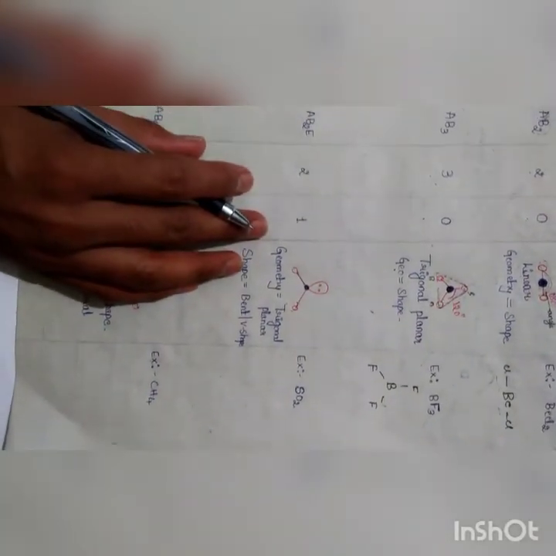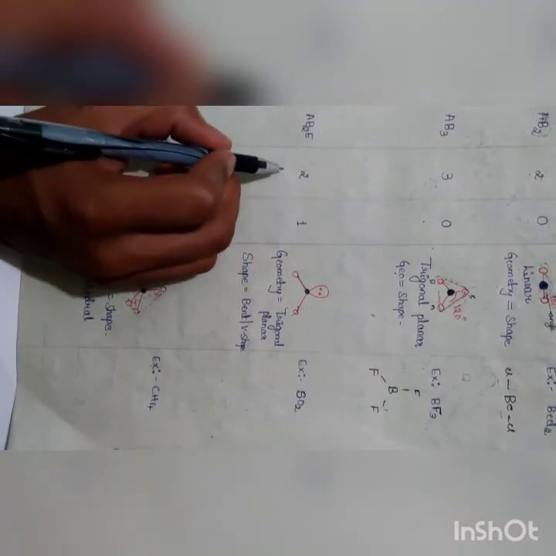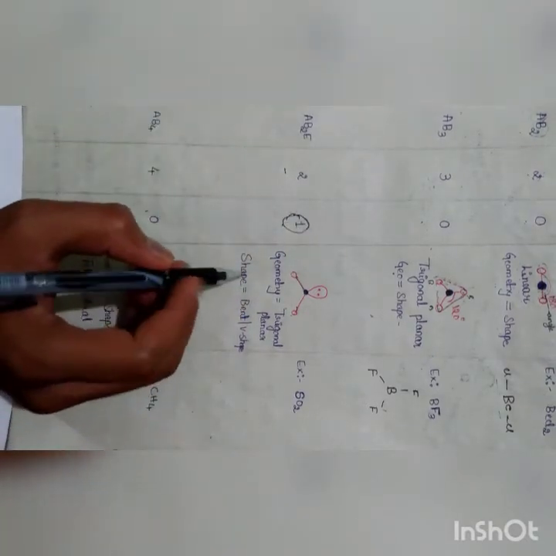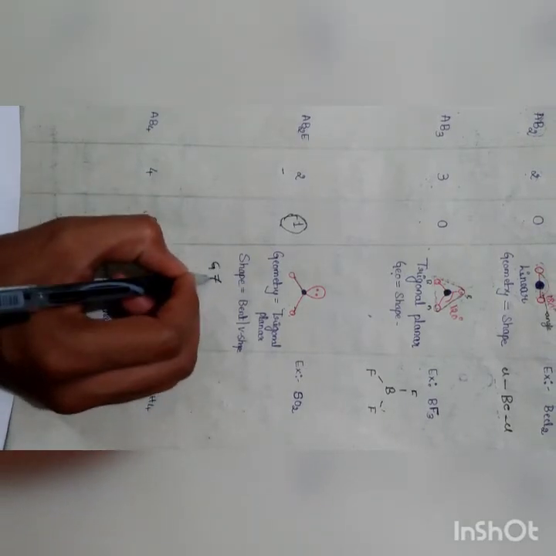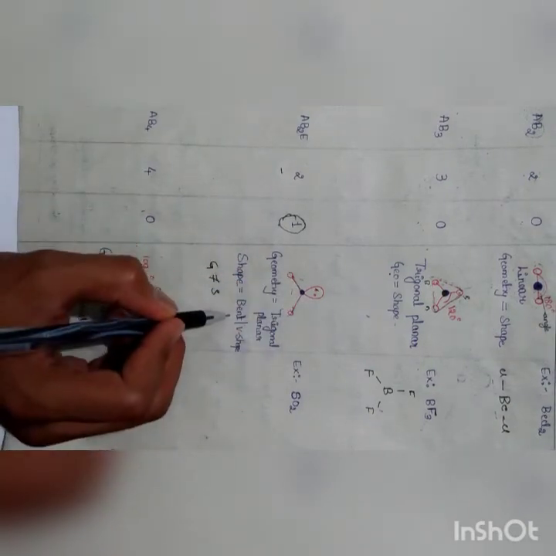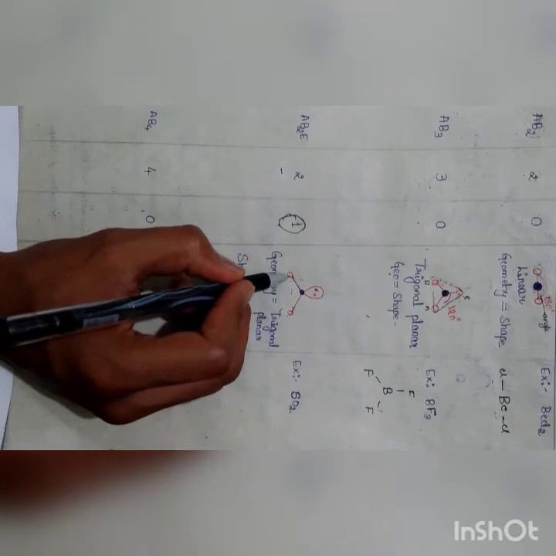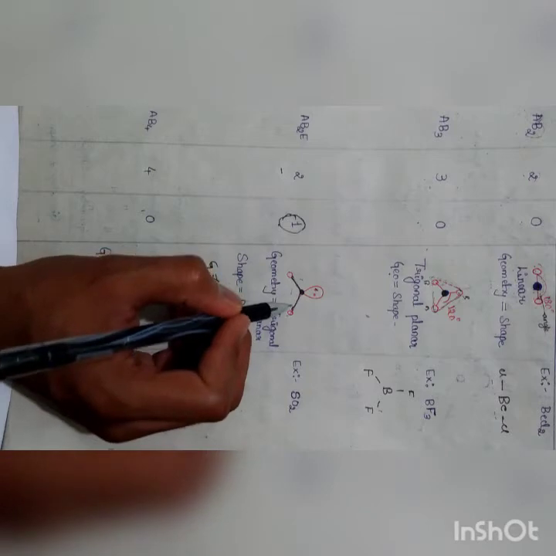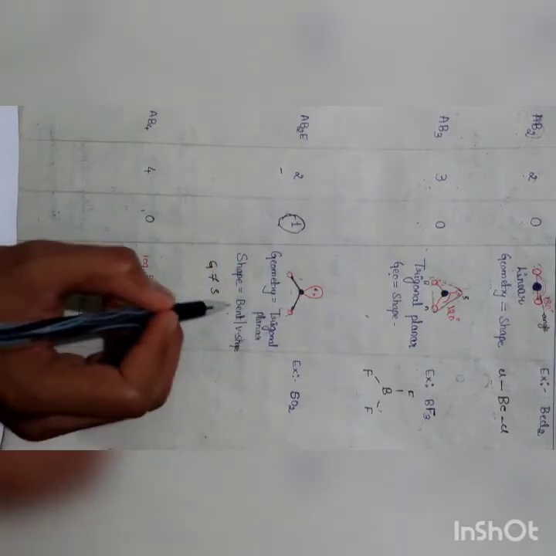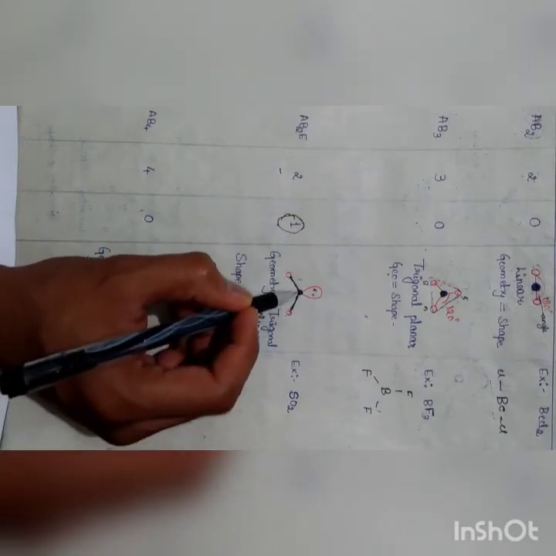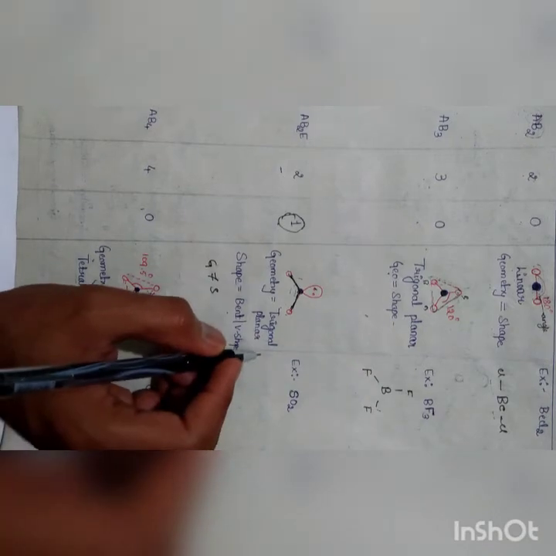Next one, AB2E. Bond pair is 2, lone pair is 1. Here a lone pair is present, so geometry does not equal shape. Geometry is trigonal planar, but shape will be bent or V shape, because shape only depends upon the bond pairs. If we take a rod and bend it, it looks like this, a bent shape, a V shape. Example is SO2.